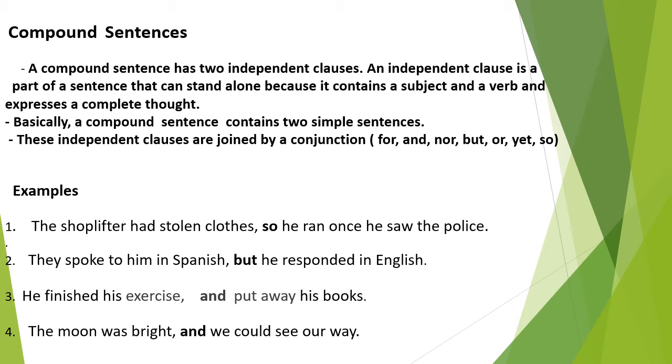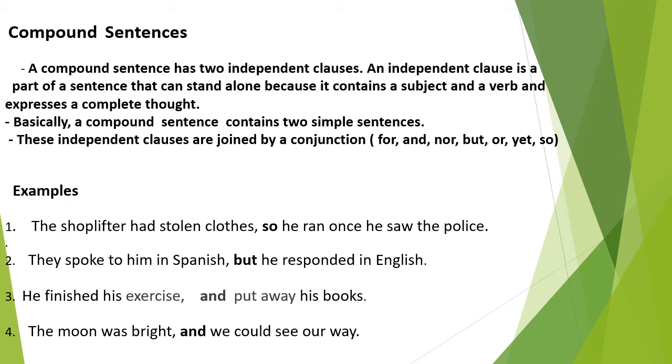Examples: First, the shoplifter had stolen clothes, so he ran once he saw the police. In this first sentence, both sides of the conjunction so are independent clauses. They have a complete thought. Number two, they spoke to him in Spanish, but he responded in English. In this sentence, again, both sides of the conjunction but are independent clauses and have a complete thought.